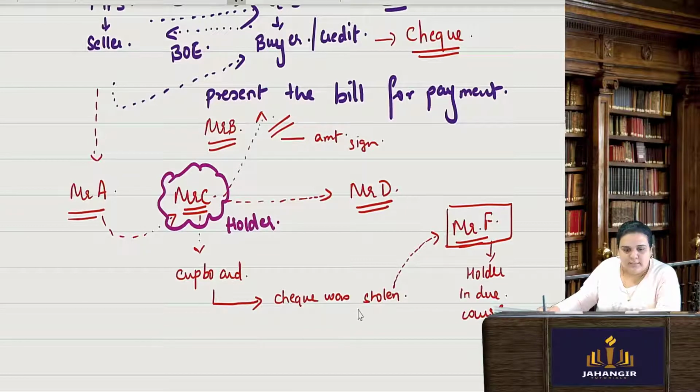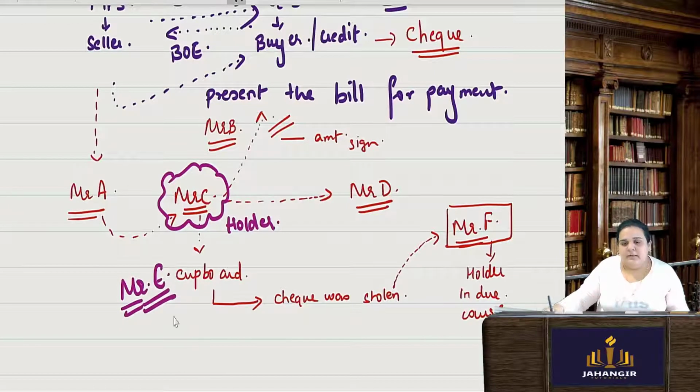This one just stole it. Say Mr. E stole it and he has now written the name of Mr. F. He may be some creditor of his, so he gave him the money. So Mr. F has now become the holder in due course. Correct.